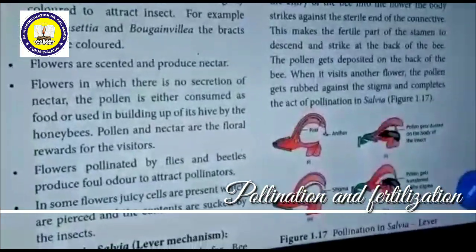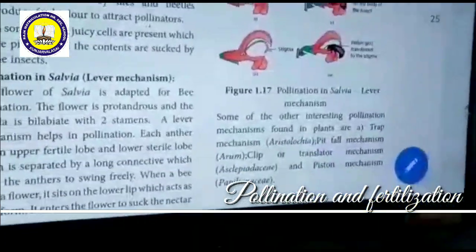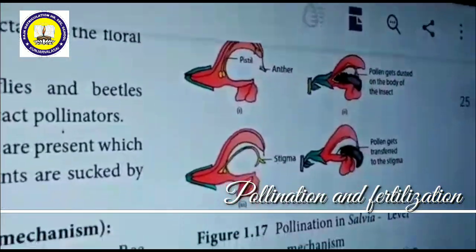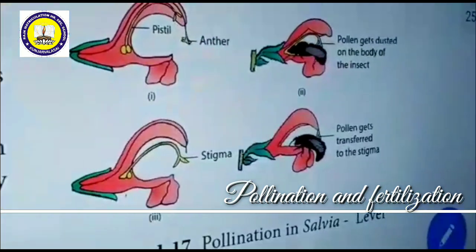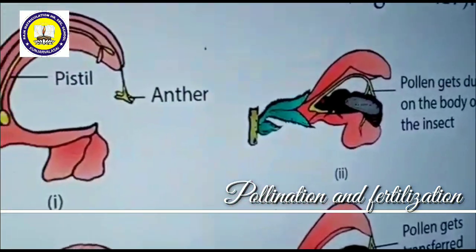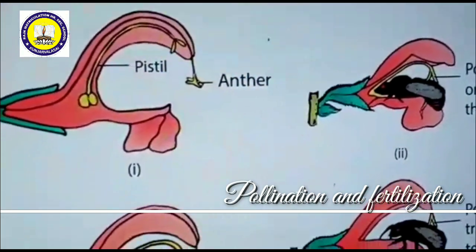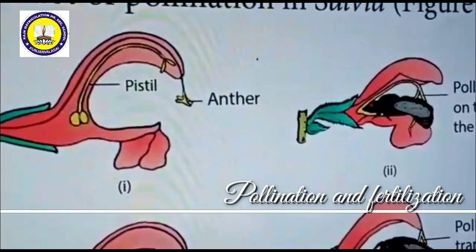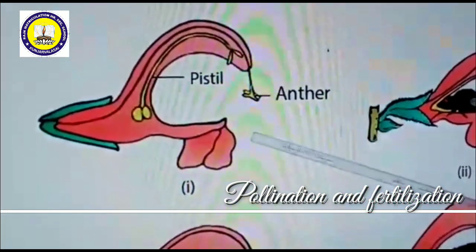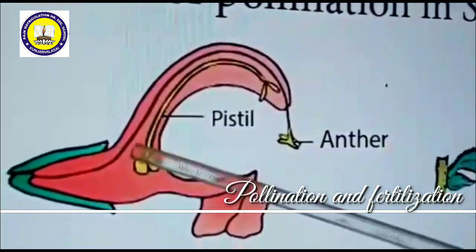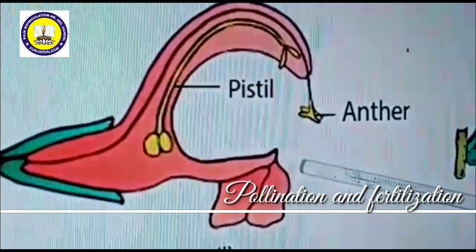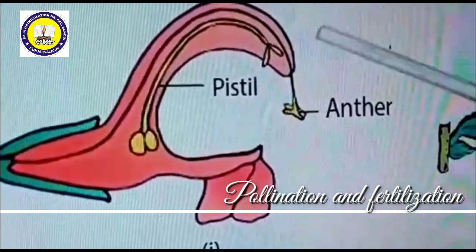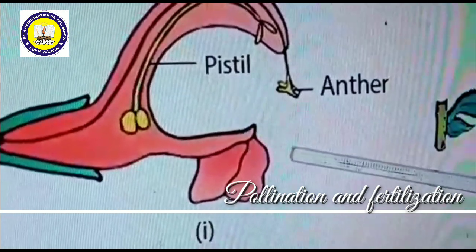Another important mechanism is pollination in the salvia flower, which is called the lever mechanism. The lever mechanism is another type of cross pollination. This is one important question: how does the lever mechanism take place in the salvia flower? It is a beautiful flower. This is a salvia flower. This flower has a bilabiate corolla, that means the corolla has a lip-like structure. This is the lower lip, and this is the upper lip-like structure. That is why it is called bilabiate.